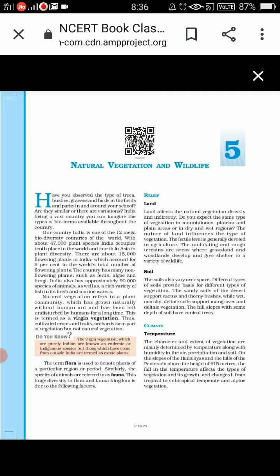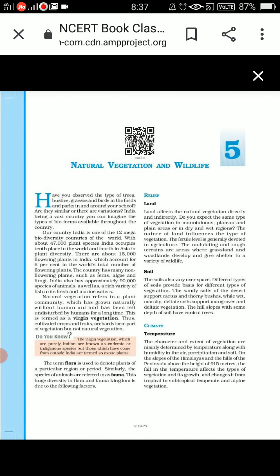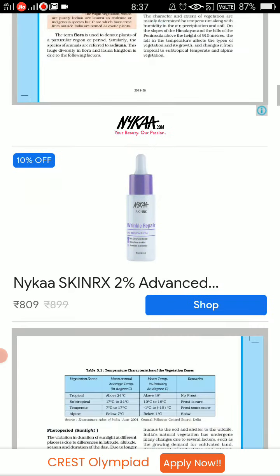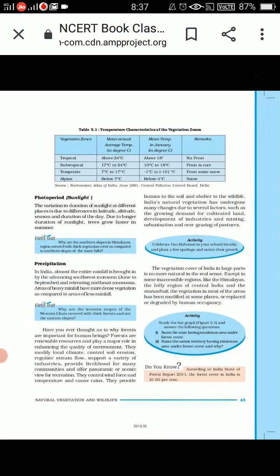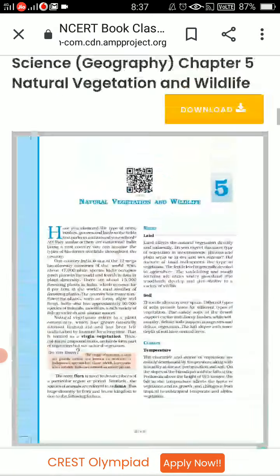Now flora and fauna, the diversity, depends on the following factors. It depends on the relief, which includes land and soil. It depends on the climate: temperature, photo period, and precipitation, all these things are involved. Now we will talk about the relief first.